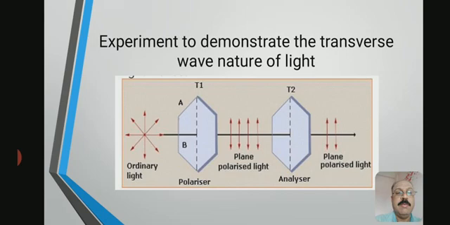In the figure, first it is ordinary light, second is crystal T1, which is called the polarizer, and the light coming from the polarizer is known as plane polarized light. It is incident on another crystal, T2, which is called the analyzer, and the light coming from the analyzer is also plane polarized light. Okay.